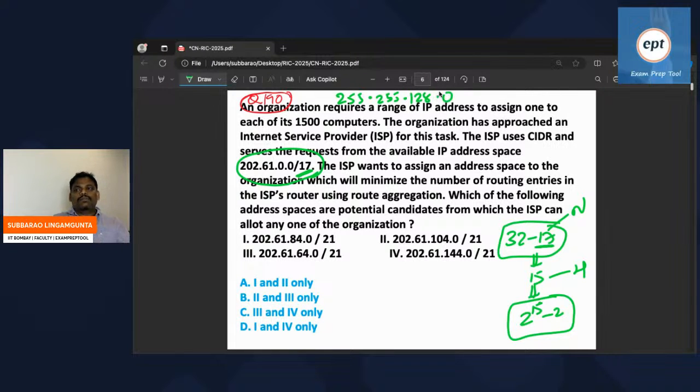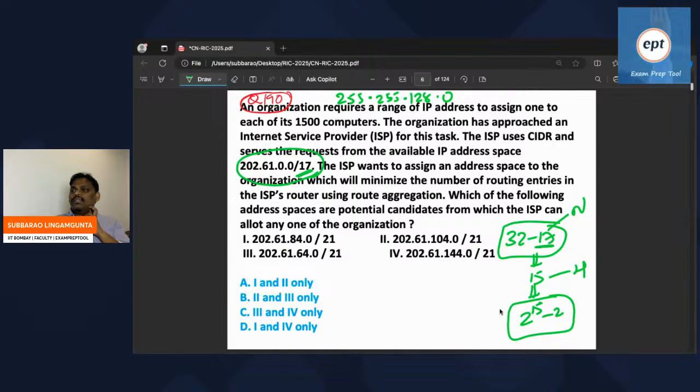Actually, this is the mask: 255.255.128.0. Instead of giving that much bigger mask, they wrote it the easiest way: 16 plus 1, 17. So the mask is /17, and the host purpose is 15 bits. Remember, we have 2 power 15 minus 2 hosts present.